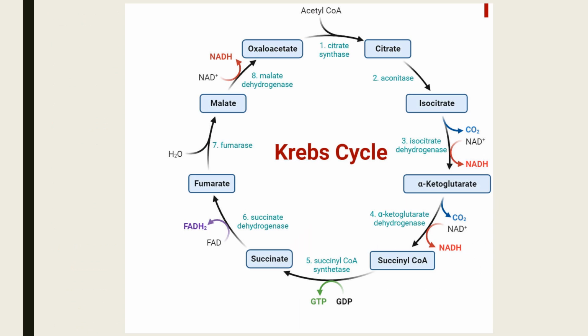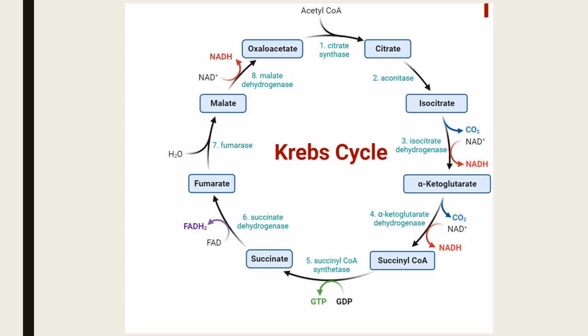This is the Krebs cycle. It first starts with the oxaloacetate. The citrate is converted into isocitrate with the aconitase enzyme, and then from isocitrate, carbon dioxide is released and it is converted into alpha-ketoglutarate, and then succinyl coenzyme A, then succinate, and then fumarate, malate, and oxaloacetate.